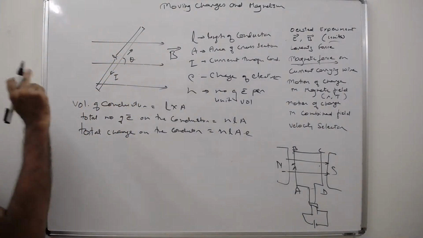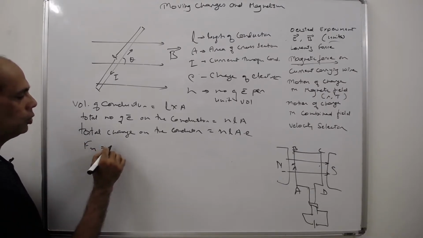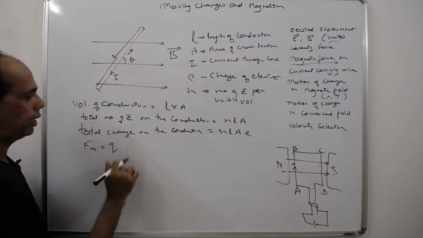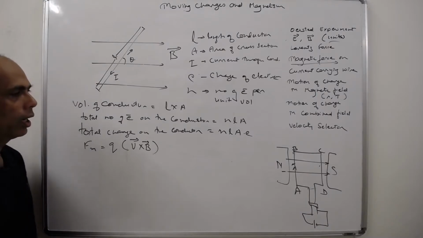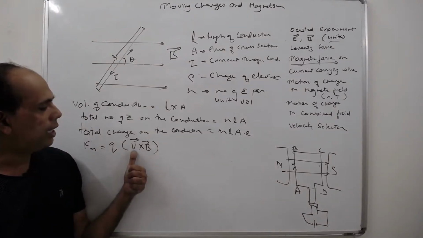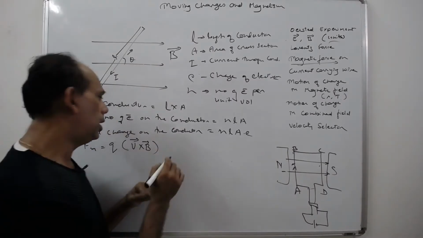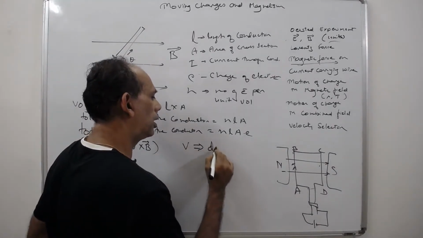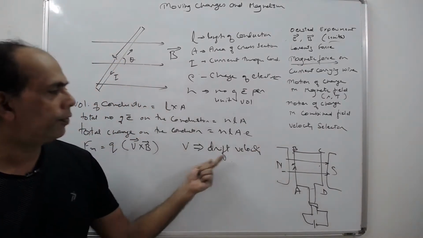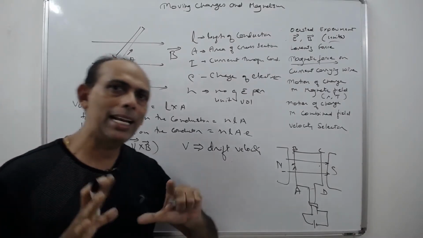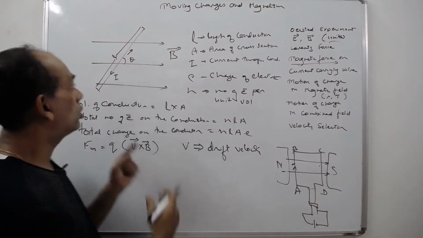Now we know that the force acting is F equals Q into V cross B. This V is the velocity of the electron, which is nothing but the drift velocity, the velocity with which the electrons get dragged in the conductor because the potential is established.